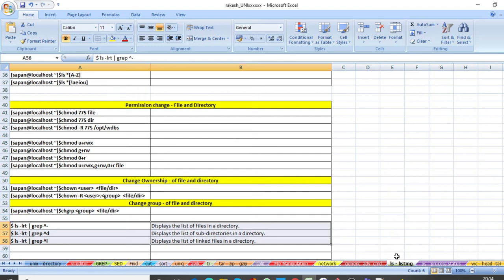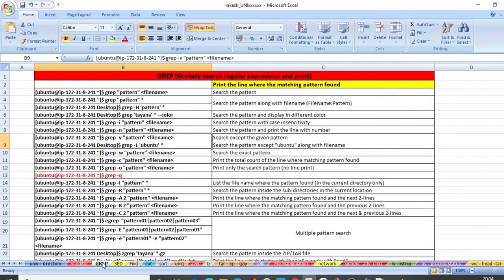Next we will go to the grep command. Grep actually searches a pattern. Grep, then we put the pattern name, then the file name.